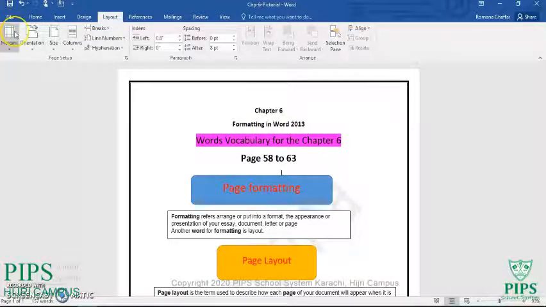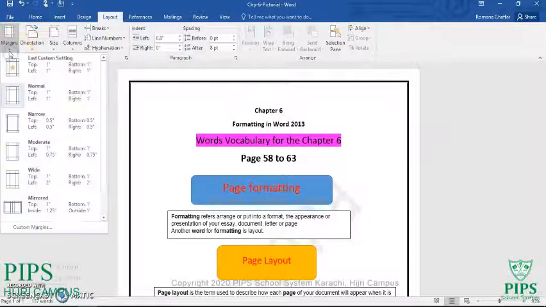So in the page layout, first of all they will tell you the margin of the page, and by default there is a 1 inch margin in Word. When you start to write, the normal margin is 1 inch from top, 1 inch from bottom, 1 inch from left, and 1 inch from right. This is called the normal margin setup.